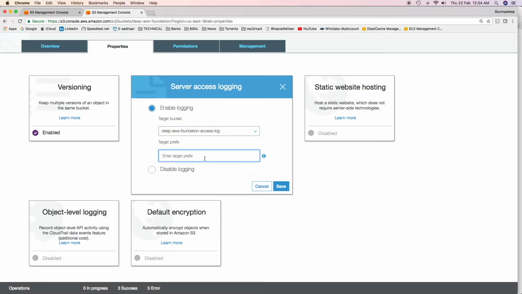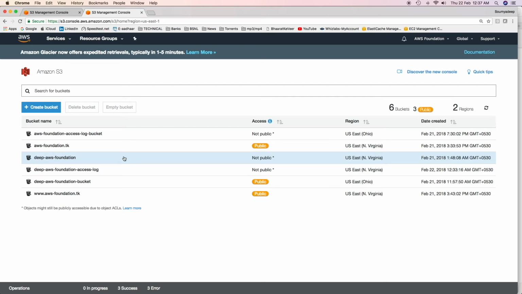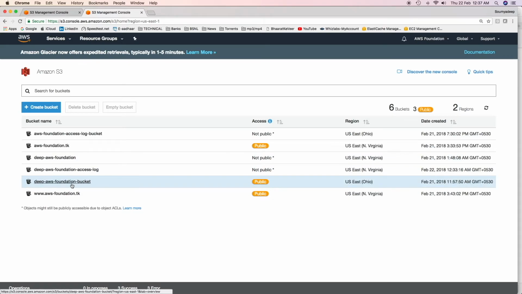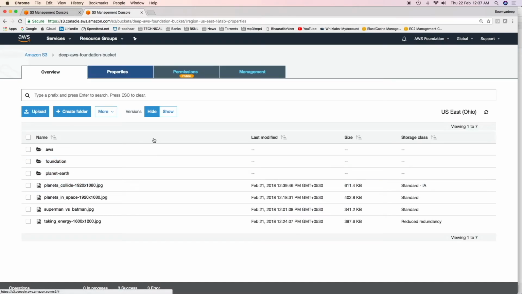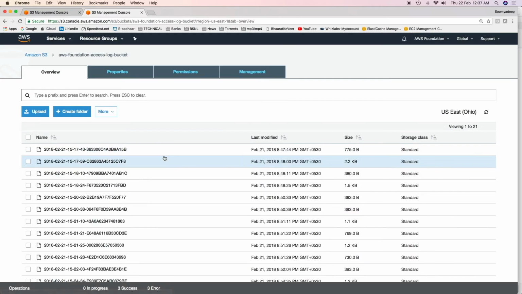Target prefix, you already know what this is. You can enable access logging for any particular folder also and then click on Save. So server access logging has been enabled for this bucket. S3 periodically collects access log records, consolidates the records in log files, and then uploads log files to the target buckets as log objects. I have already enabled server access logging for this bucket for some time now. This is the target bucket, the AWS Foundation access log bucket. Go to this bucket and if you see,